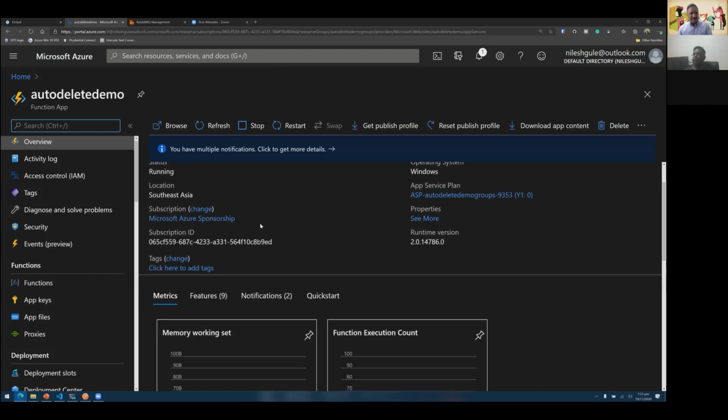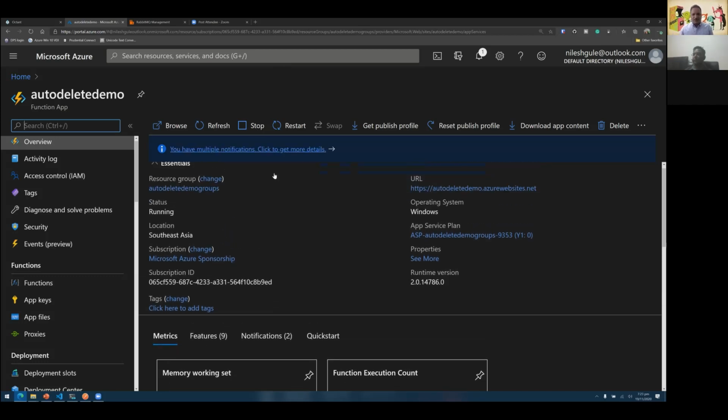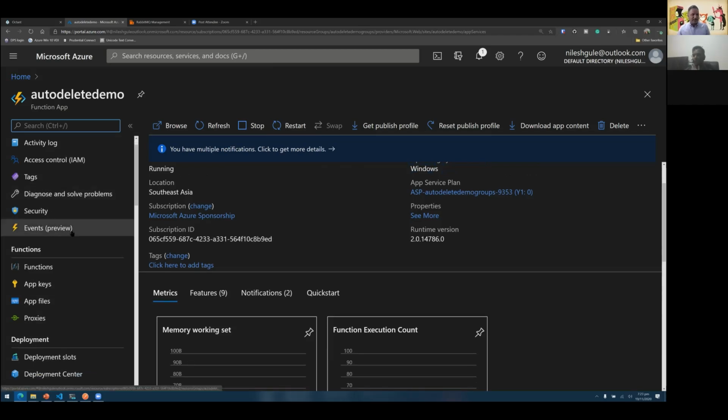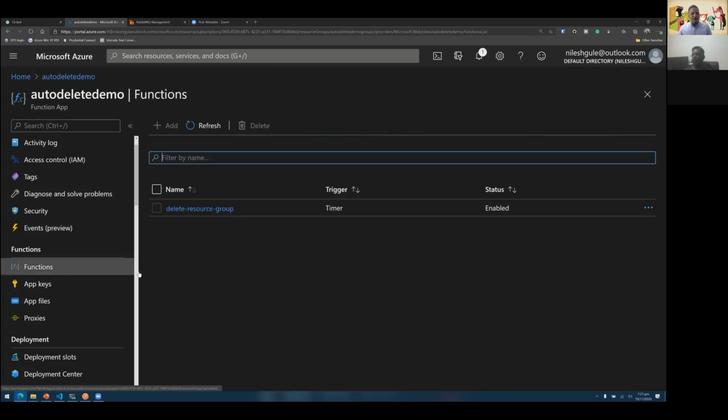So that is at the high level. I can also do things like stop this function from running, and then restart it at a later point in time if I want. So enable and disable features are available. And then we have other options like security events and things like that. But let's focus on the code, which is the core part of functions. How do we trigger the code?